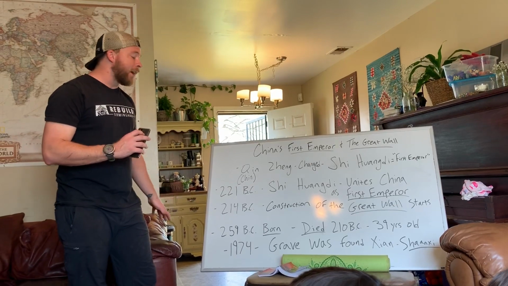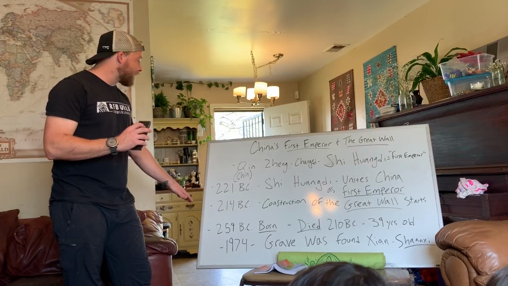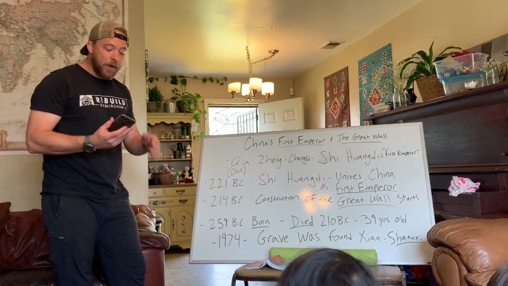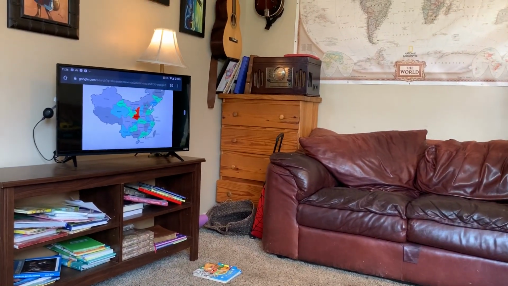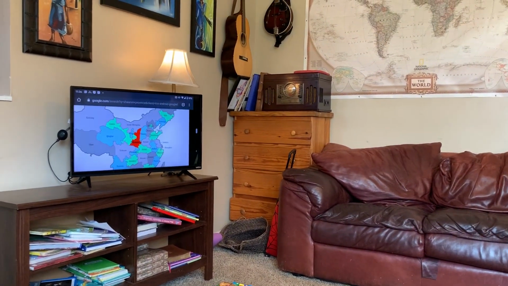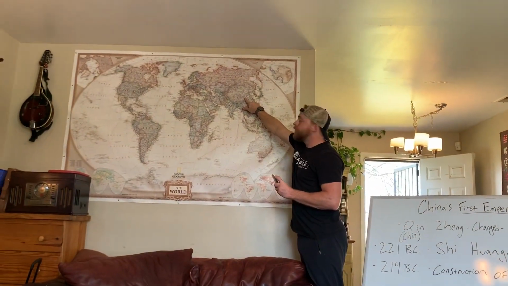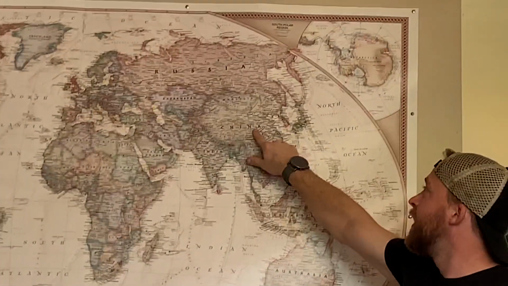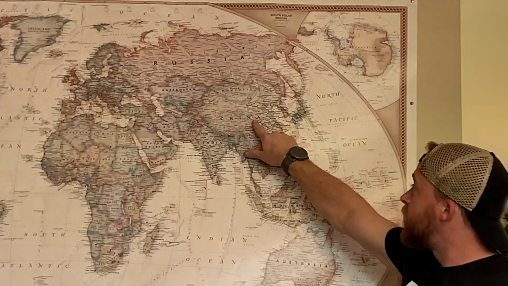But it wasn't until a little over 40 years ago that Shi Huangdi's grave was found. It was found by two farmers in China. If you look at a map of China, right in the middle, you have the Shanxi province. And there's a city right there called Xi'an, the capital city of the Shanxi province.